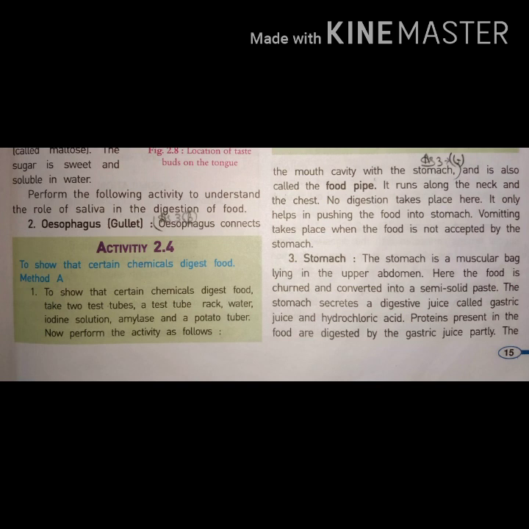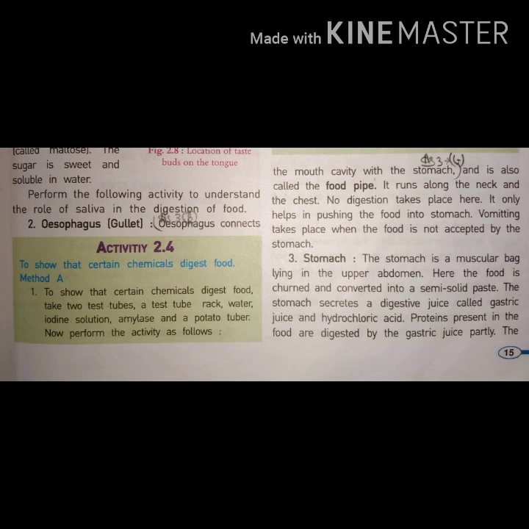Next thing is about the stomach. What is a stomach? The stomach is a J-shaped muscular bag-like structure that is found in our abdomen. It is a bag-like structure made up of muscle tissue, so that's why it is a muscular bag-like structure. And if you see the structure of the stomach, it is J-shaped.